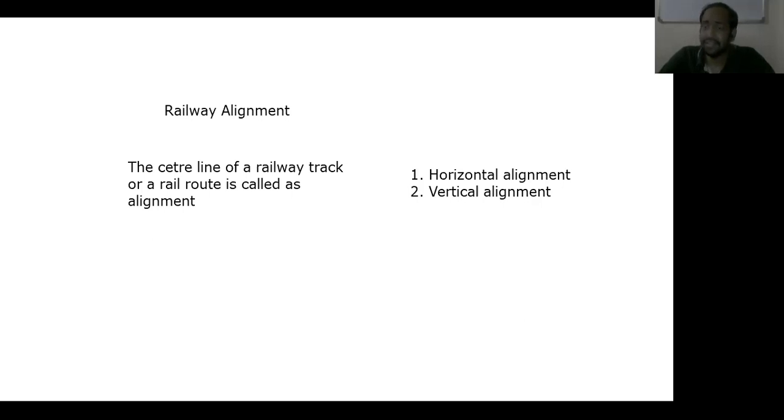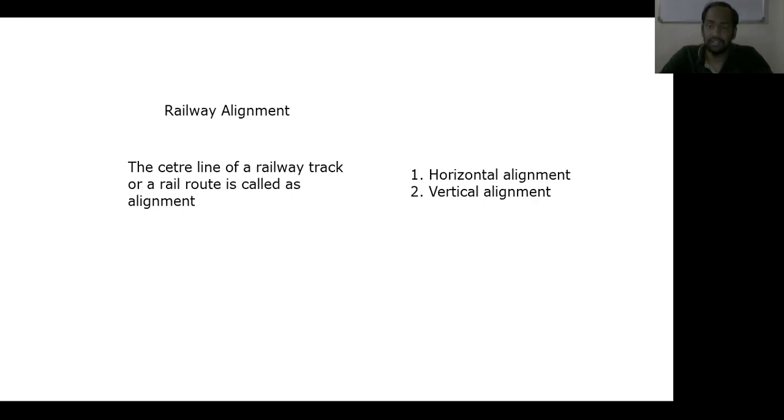Even if we construct a railway track for just 1 kilometer, it costs approximately 1 crore rupees. That much costly is the laying of railway track. And one more thing we should know is that the most important and primary component of a railway track is its alignment. If we construct a railway track with proper alignment, then the railway track can give sustainability, and it can also provide safety and comfort to the passengers and trains moving through the railway track.